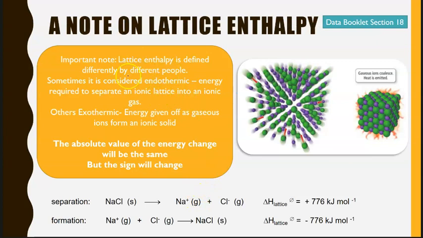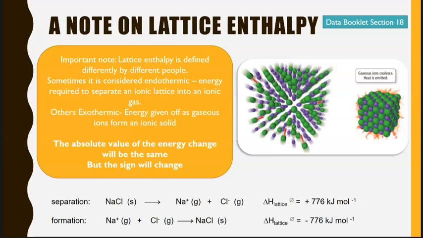Okay, so just a note on this. If you are looking at other areas and things like this, essentially lattice enthalpy is the equivalent to bond enthalpies for ionic substances. Okay, remembering that the bond enthalpy indicates the strength of the covalent bond in molecules. Lattice enthalpy indicates the strength of the ionic bond within an ionic lattice.